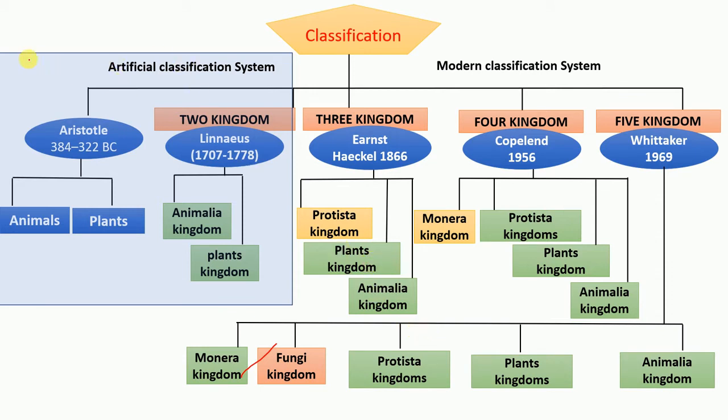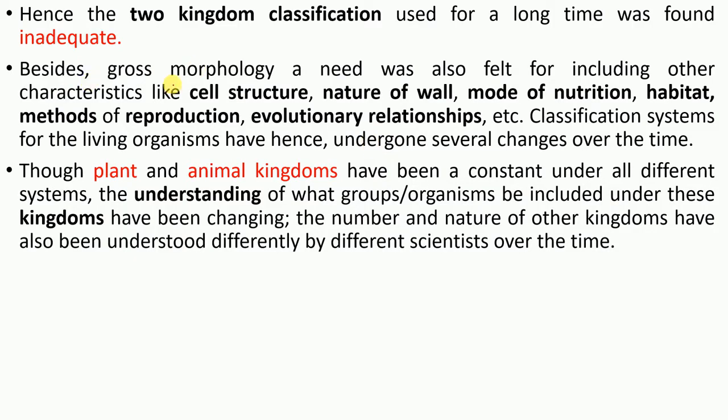So why did I make one box here? Because this is an artificial classification system, right? And the rest of these systems were modern classification systems, where some deeper characteristics were taken. Before, there was a morphological classification system and it was inadequate to classify animals or plants.